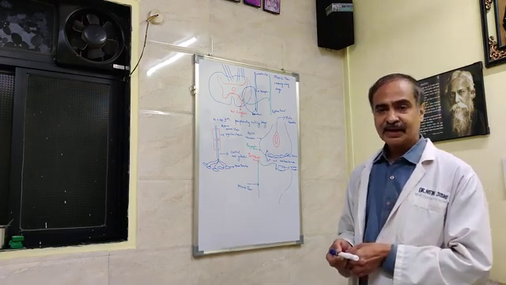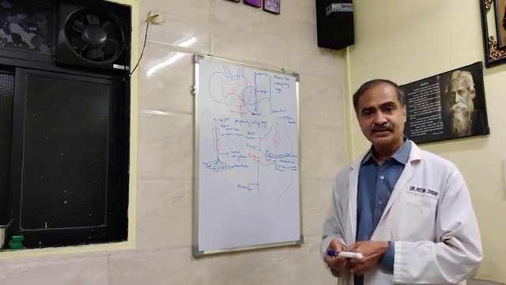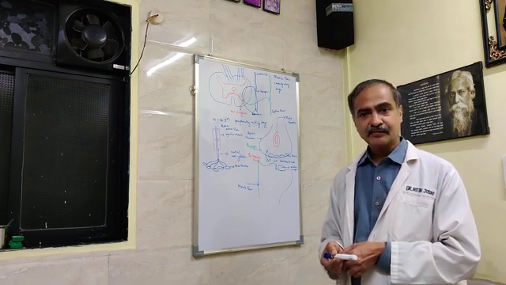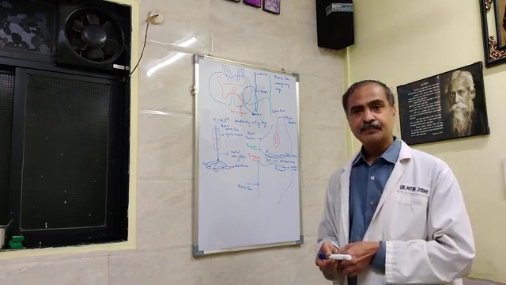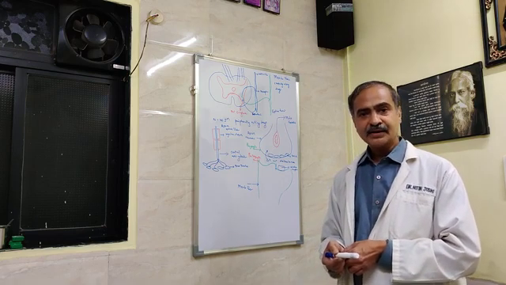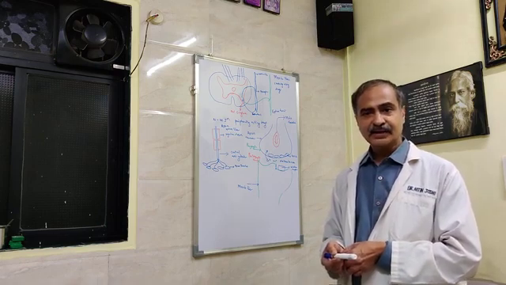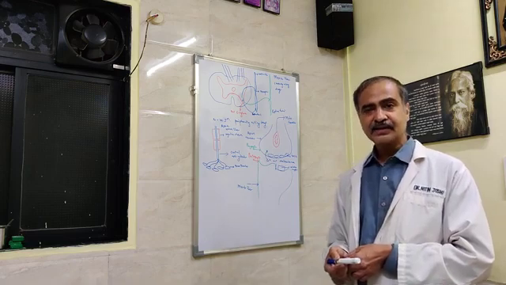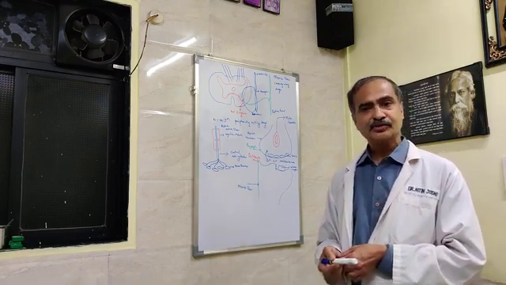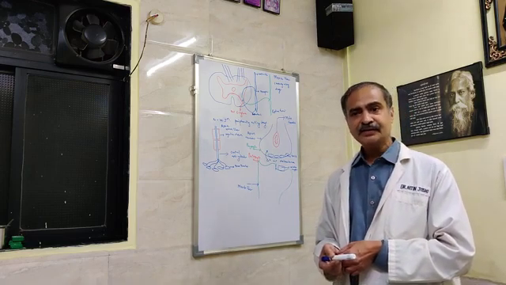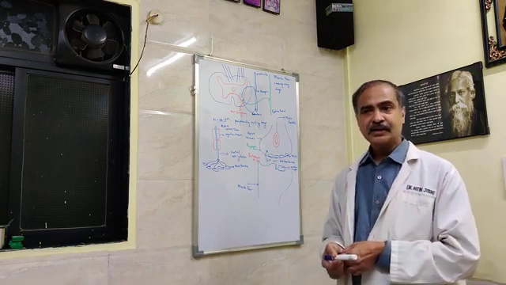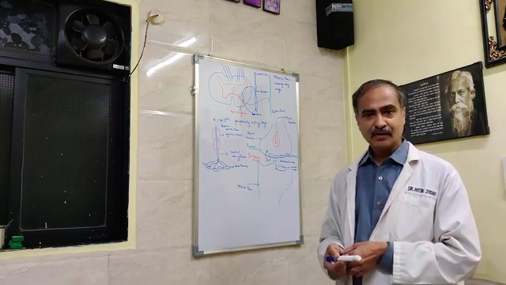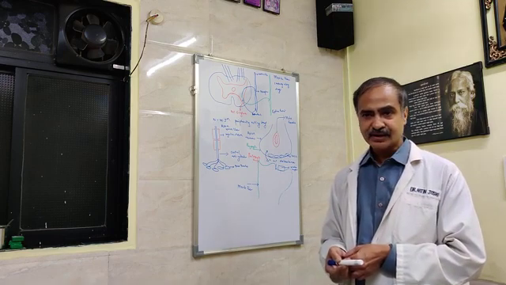Polarized state means a normal resting cell, where there is negativity inside the cell membrane with respect to outside. But if the cell is already depolarized, that is negativity has changed to 0, then this depolarized cell is not responsive to any further stimulus. As a result, even if there is a stimulus, there will be no firing of the action potential, which is essential for initiation of the muscle contraction.